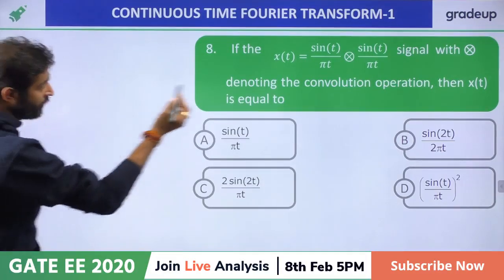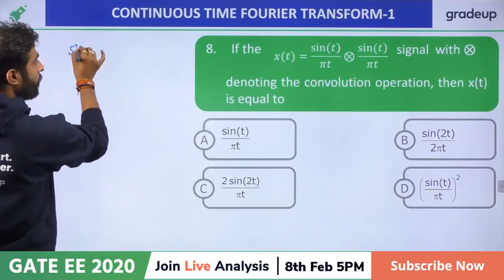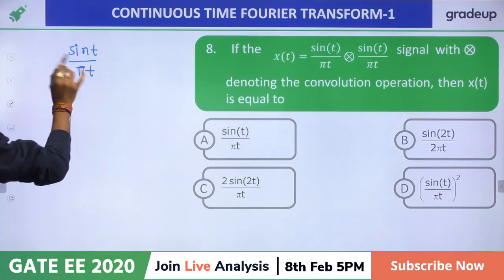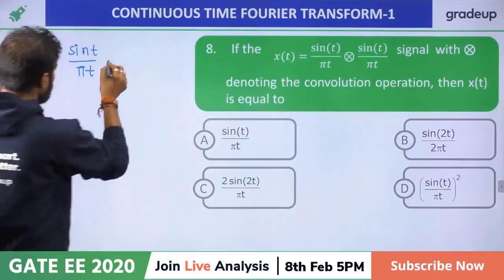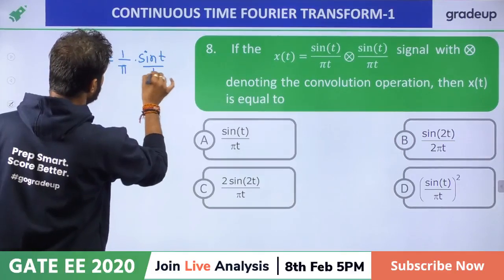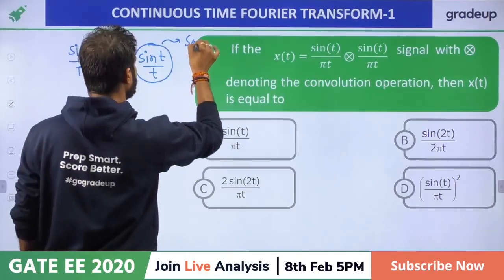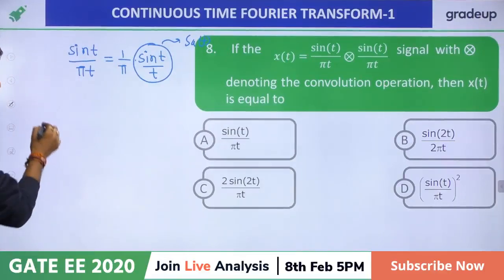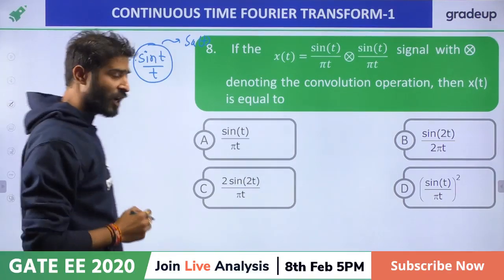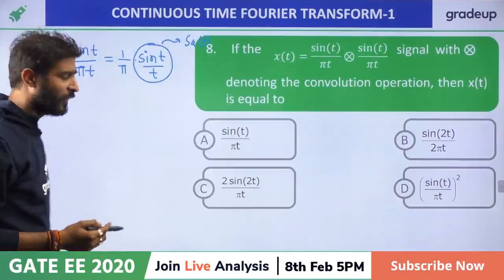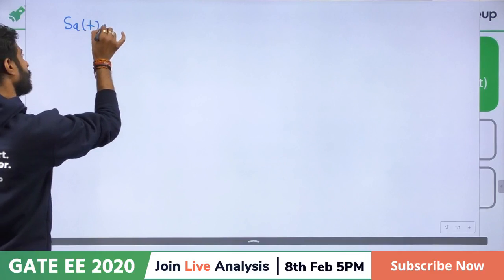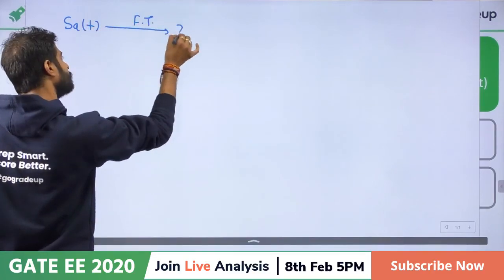Yes, just look at the function: sin t upon pi t. I want to calculate the Fourier transform of this function, right? Sir, I don't know the Fourier transform of this function, but we know that 1 upon pi times sin t by t is nothing but the sampling function, sampling t. Now, my dear friend, whenever I ask what is the Fourier transform of sampling t, can anybody give me the answer? What is the Fourier transform of the sampling t?